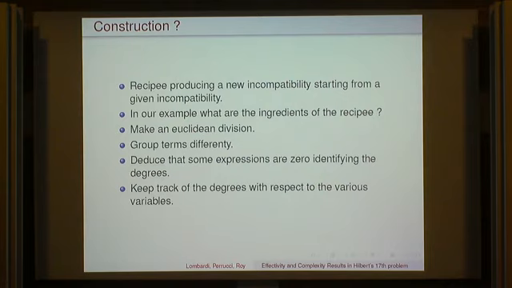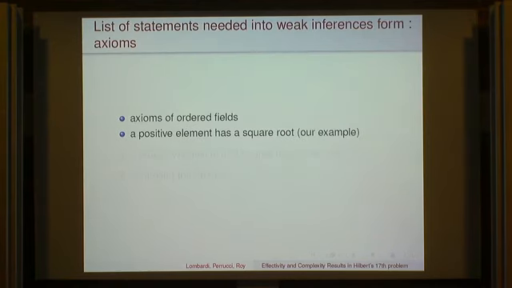Okay? So what were the ingredients of the recipe in the example? It will be: make an Euclidean division, group terms differently, deduce that some expressions are 0, identify the degrees, and finally, of course, keeping track of the degrees. Okay, that's the construction. So it's really algebra in the primitive sense, taking an expression, depending on variables, dividing, identifying coefficients, and things like that. Very elementary construction.